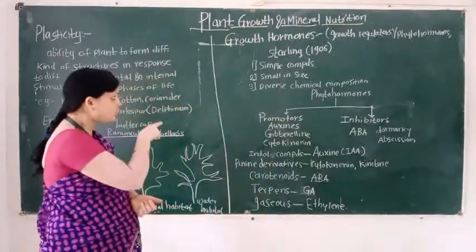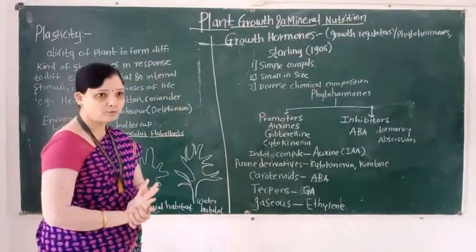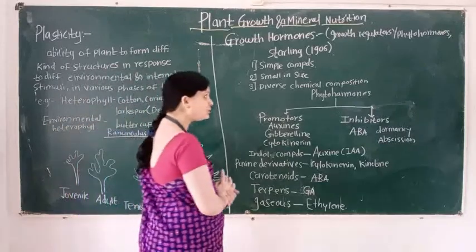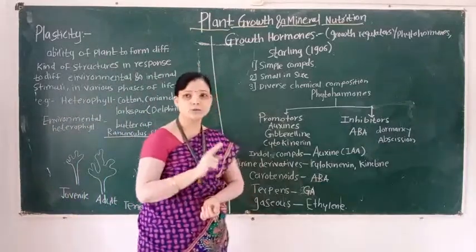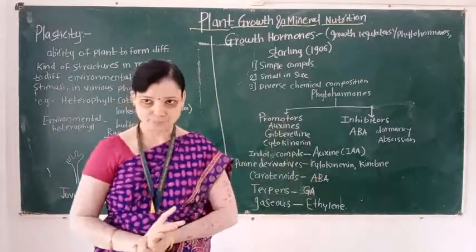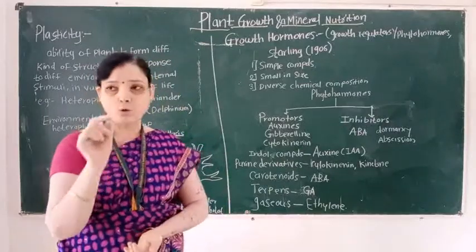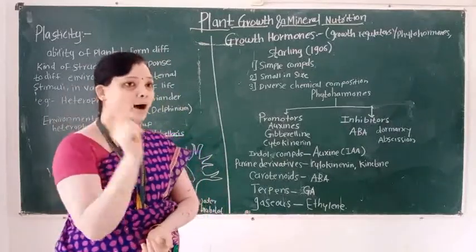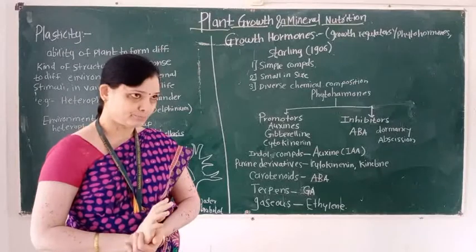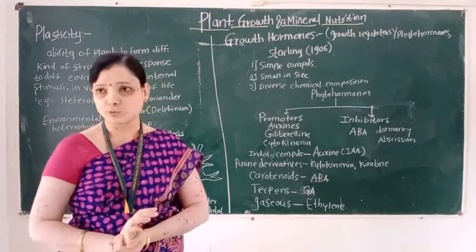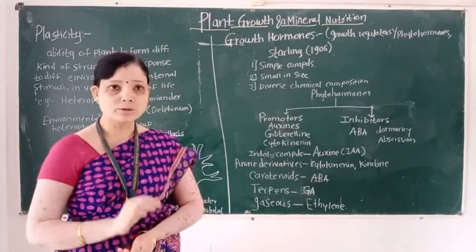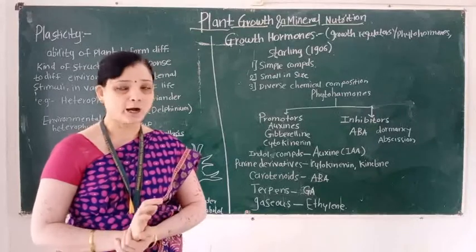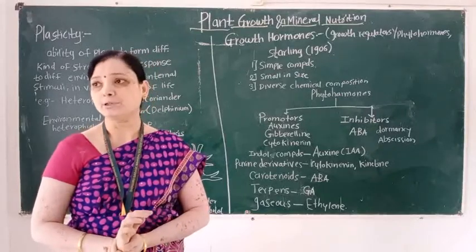So, growth hormones are also known as growth regulators, and growth substances, which are produced by the plants.